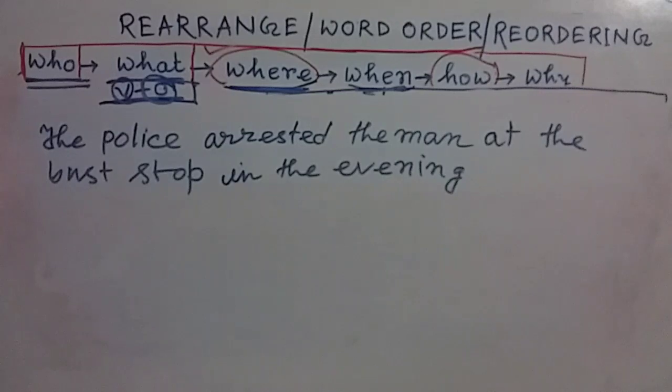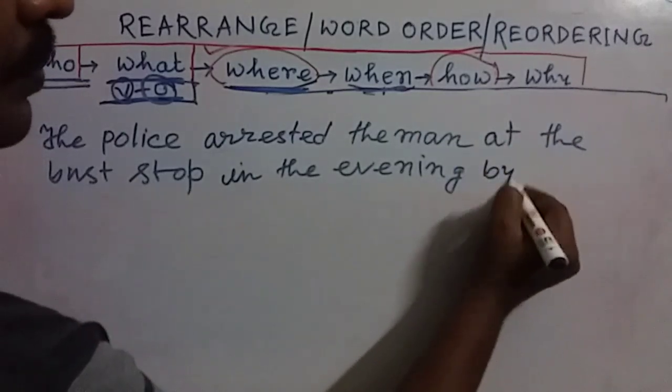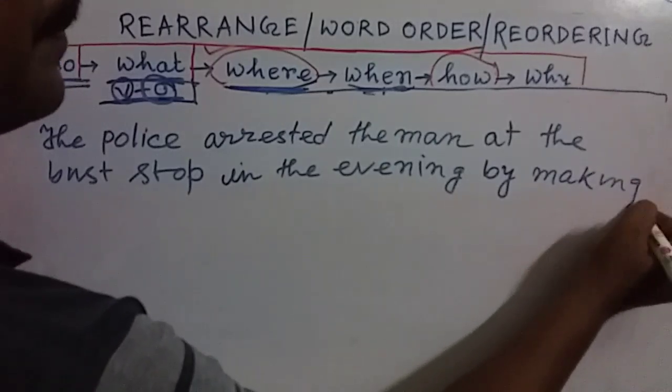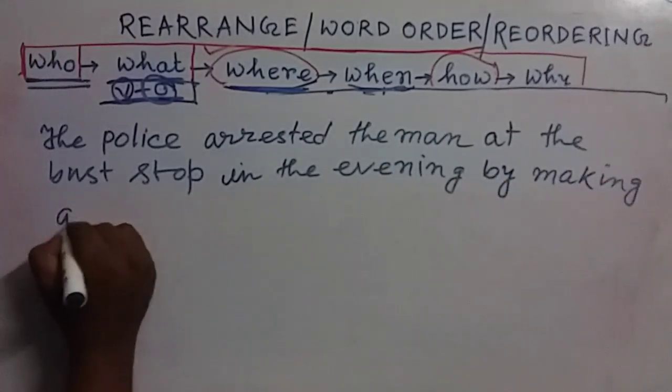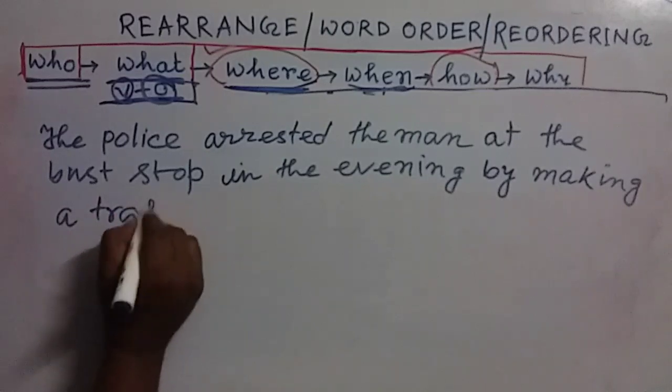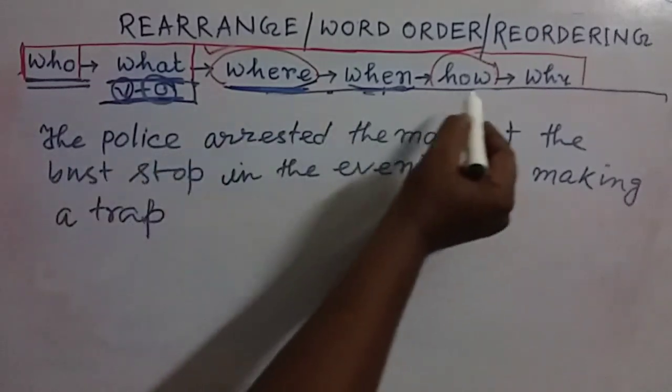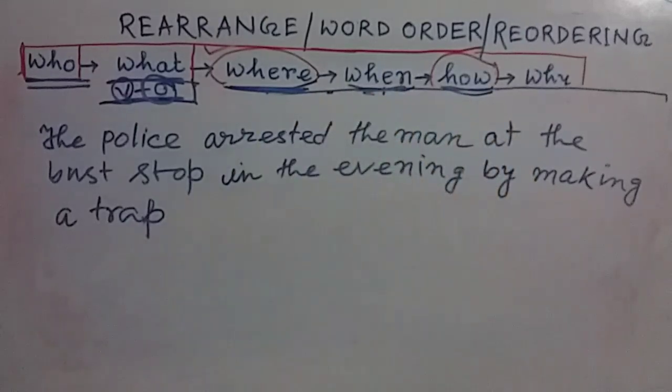Then how, that means in which way the police arrested the person. We can write down by making a trap.